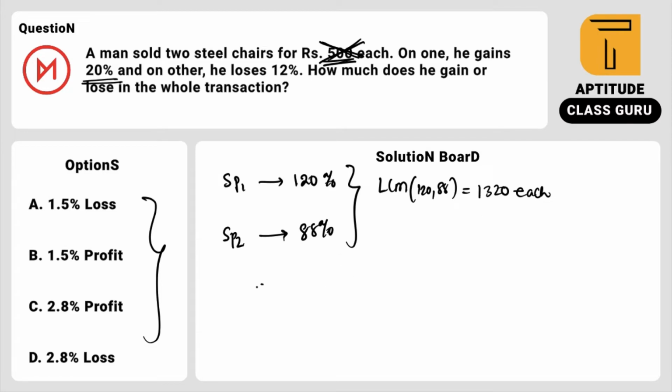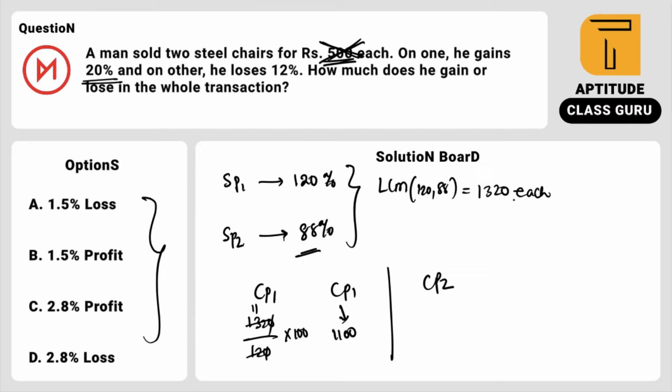So tell me now, what is the cost price? The selling price is 120% and it is 1320. Then the cost price will be 1320 divided by 120 into 100. So 0 got cancelled, 12 got cancelled here 11 times. So CP1 is equal to 1100. And what about CP2, which is 88%?